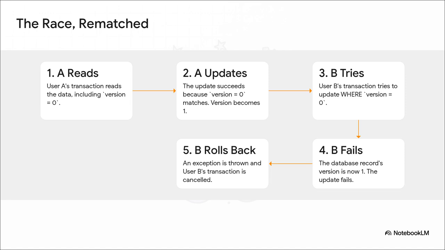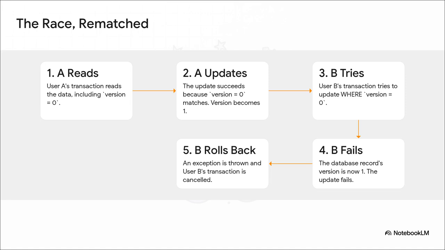But this time the instruction is different. It says, hey database, update this row and set the version to 1. But, and this is the important part, only if the version you have right now is still 0. The database looks, sees version is 0, so success. The update goes through, and the version is now 1.